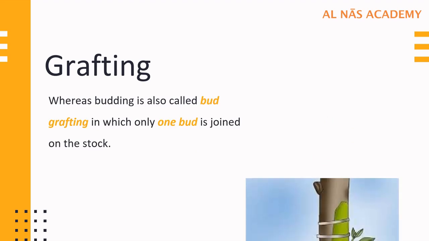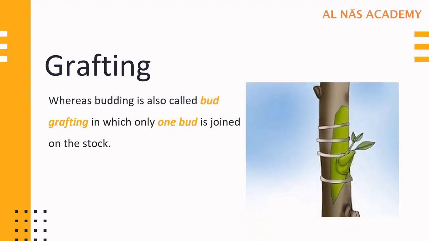Alright. In grafting, another type of grafting is called as bud grafting. In bud grafting, what happens? We take only one bud. In scion, there are more than one bud, and here we are taking only one bud, and this is known as budding, or it is also known as bud grafting. Till here is it clear?